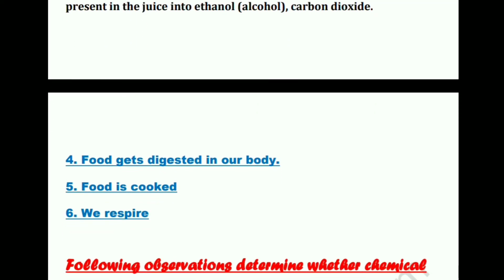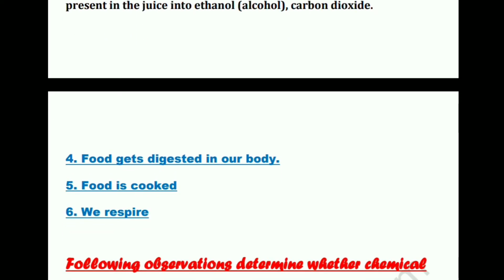Now food gets digested in our body. The food we eat is insoluble, so we need to digest it. We need to break it into simple soluble substances, and for that we use digestion. So it gives rise to simpler substances from an original substance, so again it will be a chemical reaction. For example, the carbohydrates or starch which we eat ultimately get decomposed into glucose. So it's a decomposition reaction, basically. We'll study it in detail, but since a new substance is being formed, it is a chemical reaction.